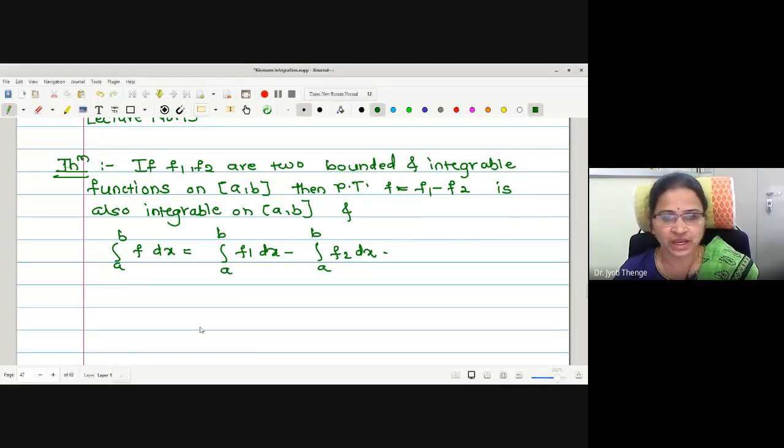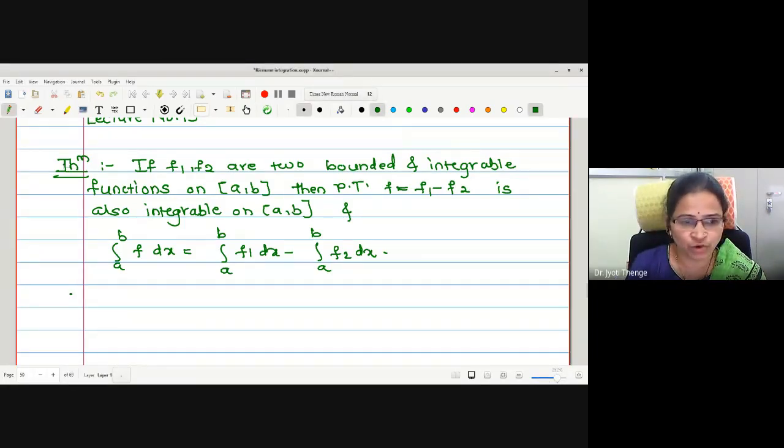Okay, let me continue. I think you have not found out the relation between the bounds. I have to tell again. As done in the previous theorem, what we want to do here is first check whether the function f defined as f1 minus f2 is bounded or not. After checking that this is bounded, we will check its integrability, and in the second part, we will prove this result, that is, integration f is integration f1 minus integration f2. Let me proceed for part 1.